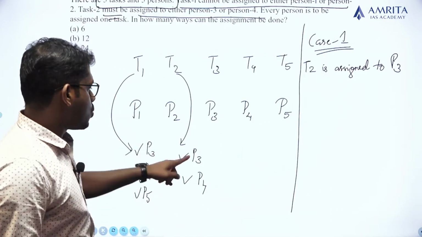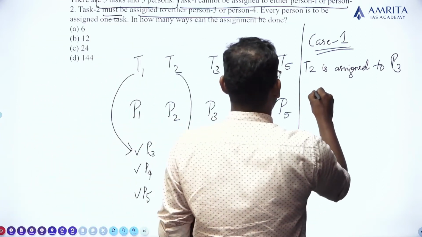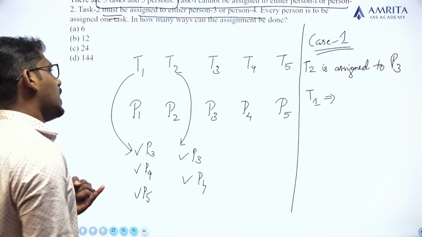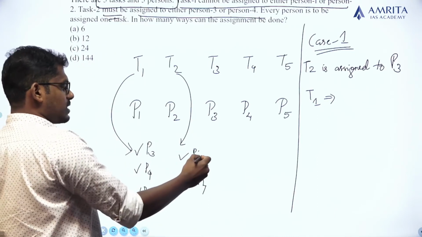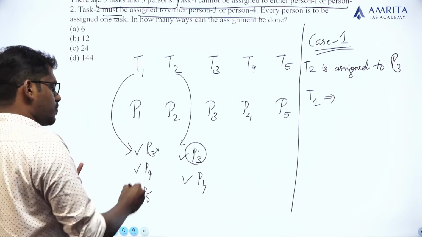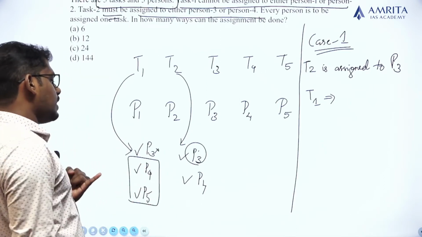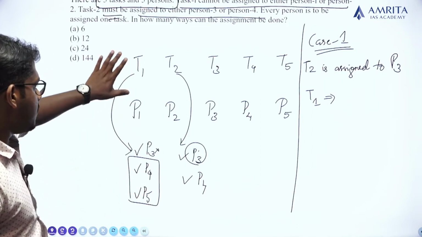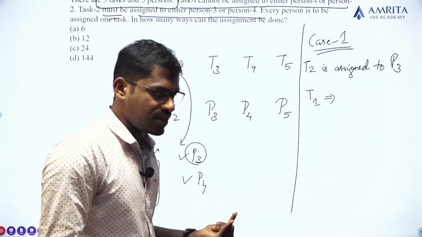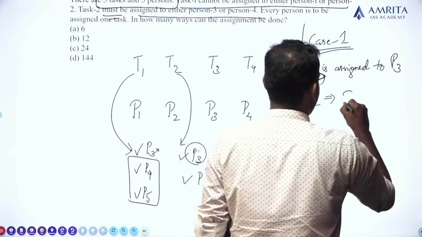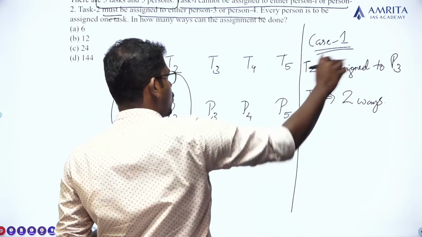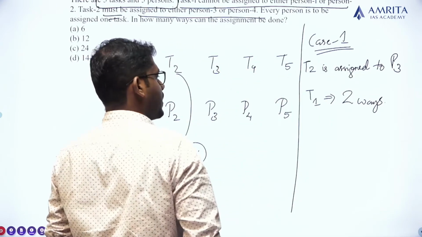See, if task 2 is assigned to person 3, then task 1 can be assigned in how many ways? If task 2 is assigned to person 3, person 3 is occupied, so this is not possible. So there are 2 possible ways: task 1 can be assigned to either person 4 or person 5. So task 1 can be assigned in 2 ways. Clear? Task 2 was assigned in one way.